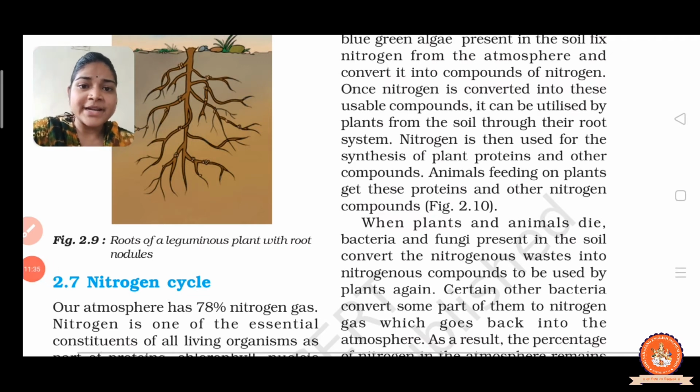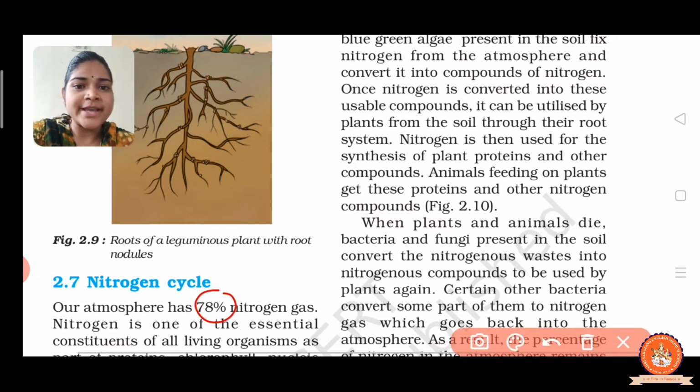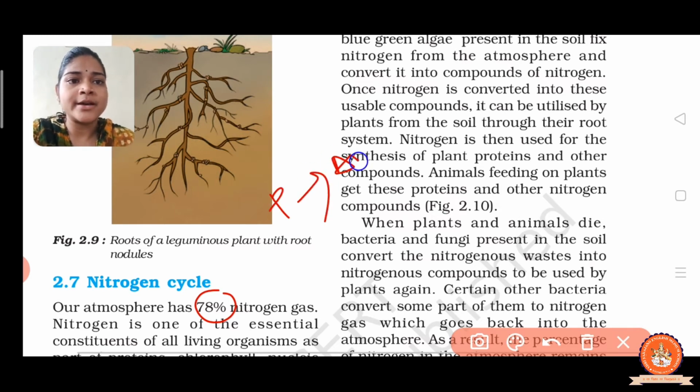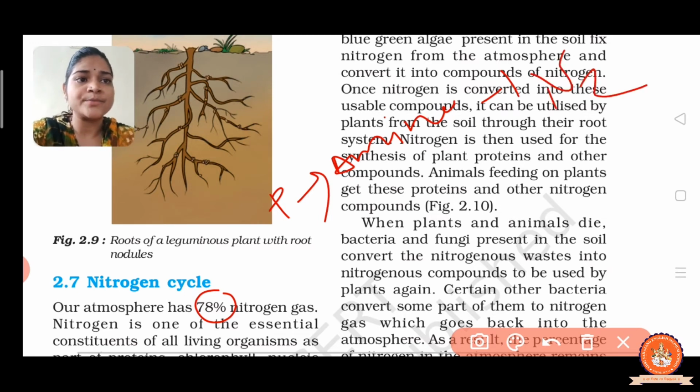In our environment 78% nitrogen gas is present. But atmospheric nitrogen is extremely important for the proper growth and functioning of cells. The main reason for that is that protein is made up of amino acids, and the amino acid contains nitrogen molecules, right?